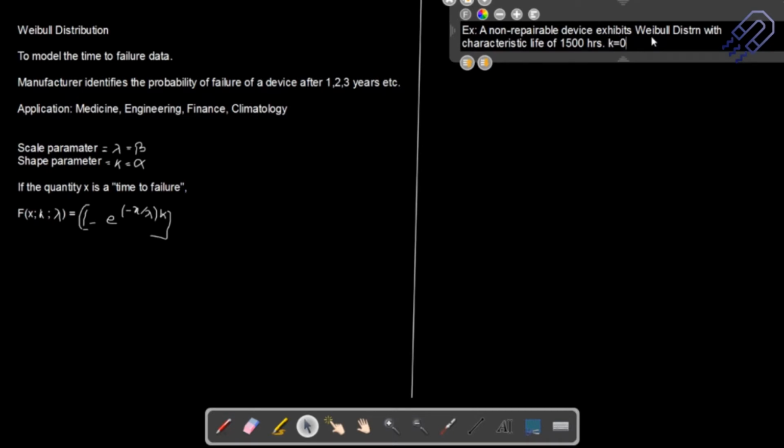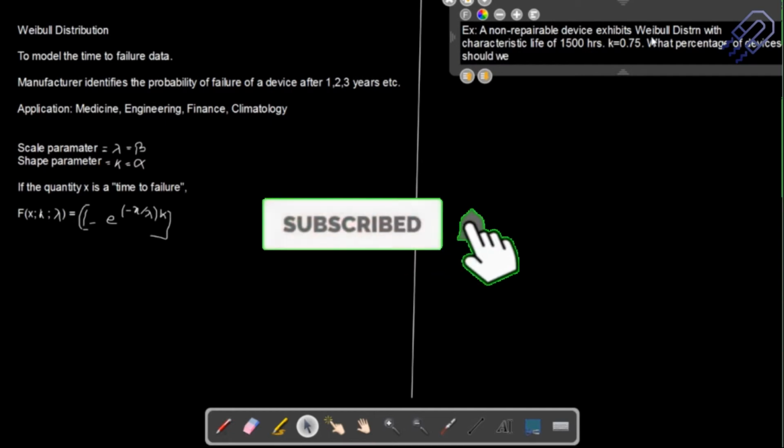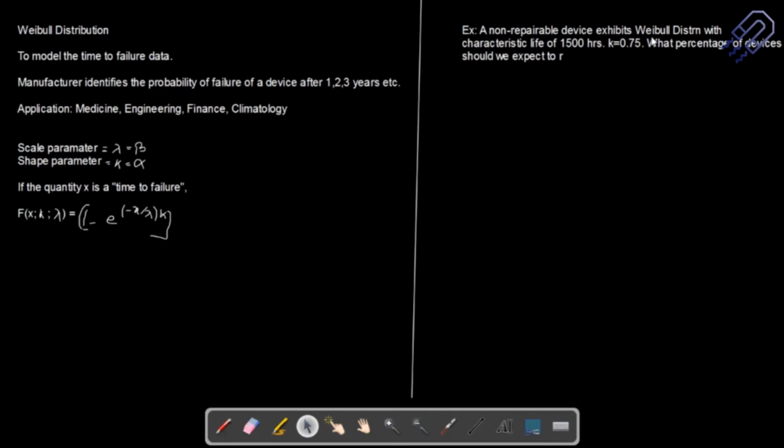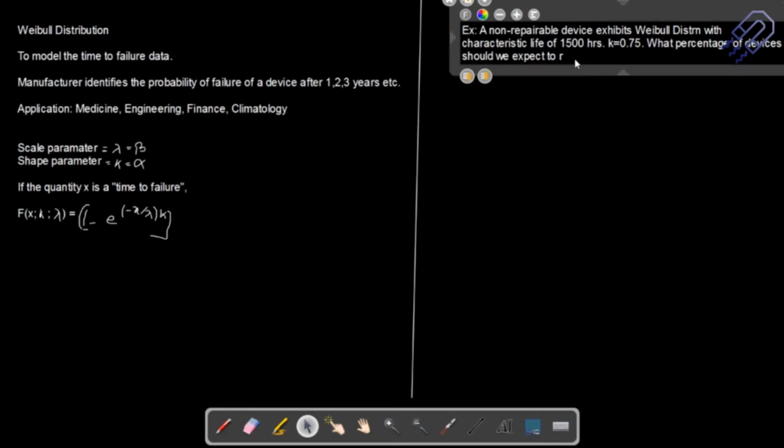Okay, so the shape parameter is 0.75. This is already mentioned. Okay, the question is, what percentage of devices should we expect to fail by 100 hours? Okay, so this is the question here. And if it has a characteristic life of 1500 hours, so what usually happens is that